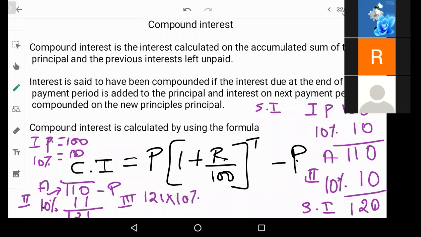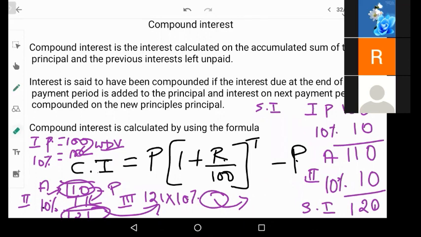This is something like your WDV method of depreciation. Whatever is left out, from that you will calculate the depreciation, right? Now here we are adding the interest. On that interest amount, you will calculate the next year's interest. On that total amount, you will calculate the next year's interest. On this total amount, the next year's interest will be calculated. So we are compounding. We are just going on adding and multiplying the amount and the interest rate. So that is compound interest.